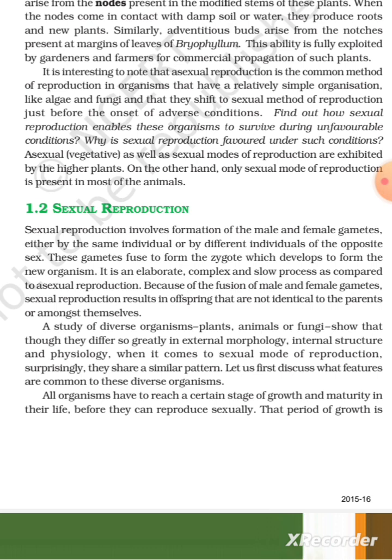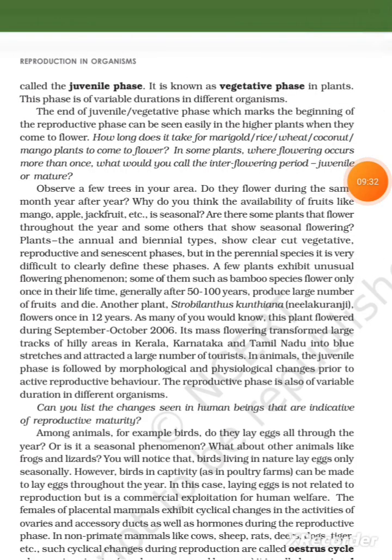That period of growth is called the juvenile phase. It is known as the vegetative phase in plants. This phase is of variable duration in different organisms. The end of the juvenile vegetative phase, which marks the beginning of the reproductive phase, can be seen easily in the higher plants when they come to flower.